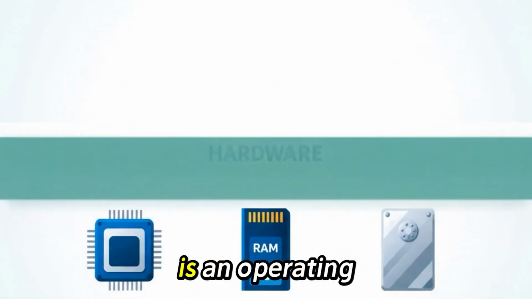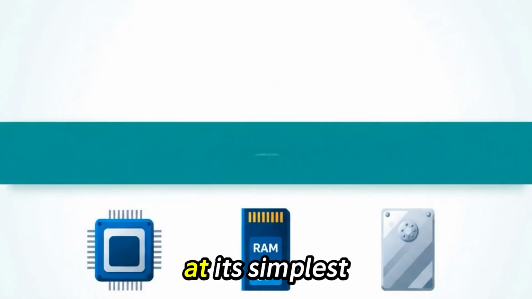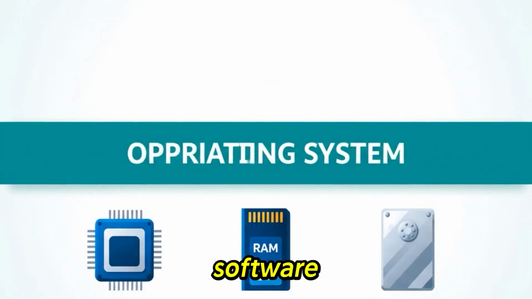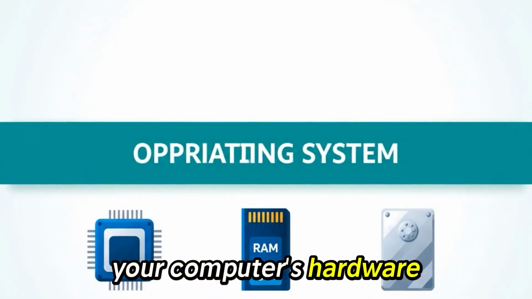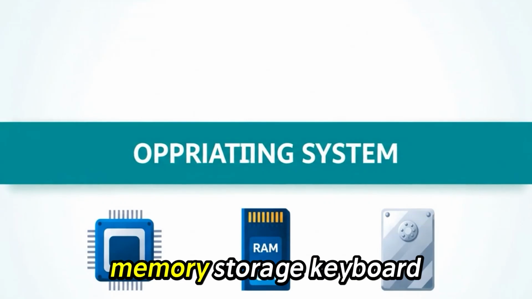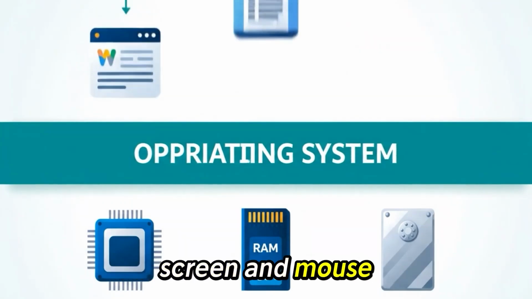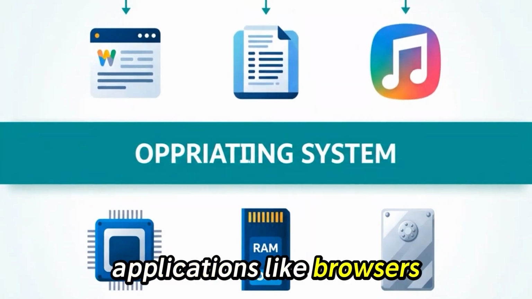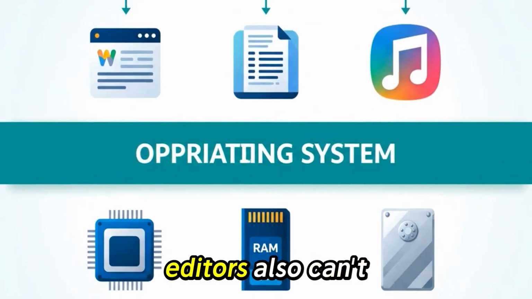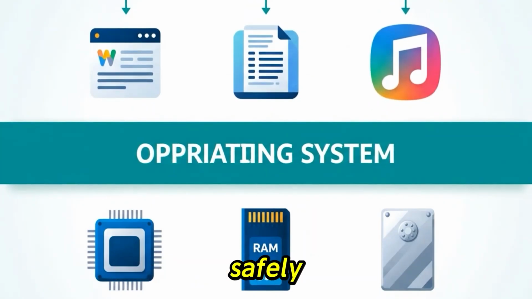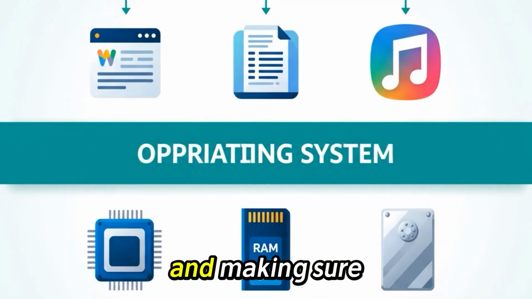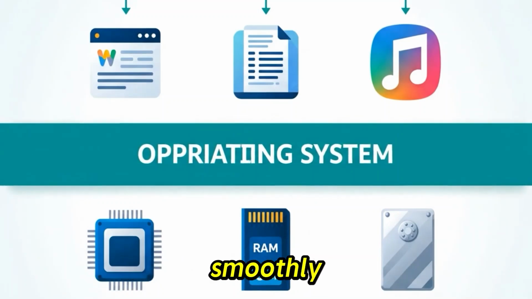So, what exactly is an operating system? At its simplest, an operating system is the middleman between hardware and software. Your computer's hardware, the CPU, memory, storage, keyboard, screen, and mouse, is powerful but useless on its own. Applications like browsers, games, and video editors also can't directly control hardware safely. The operating system sits in between, managing resources and making sure everything works together smoothly.